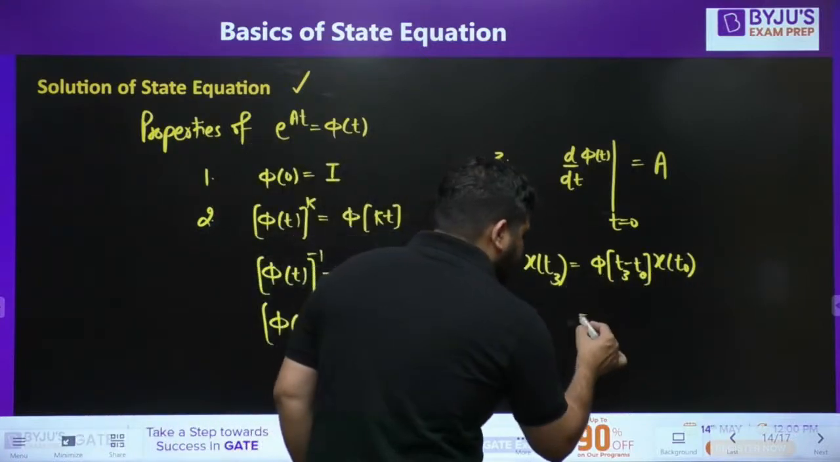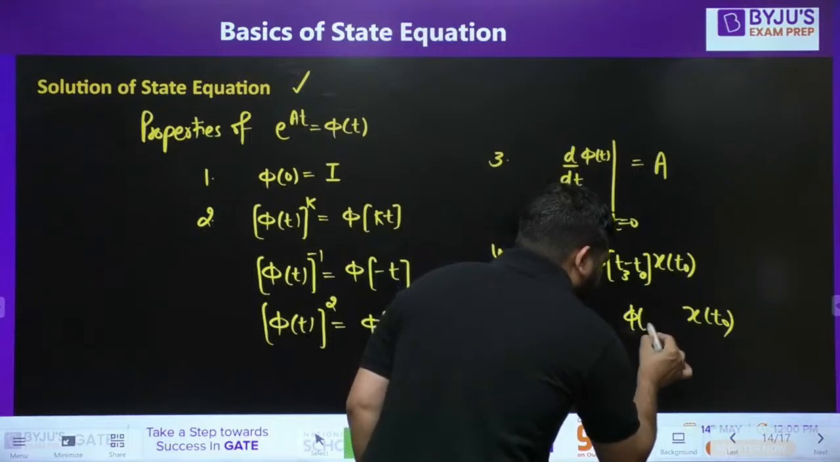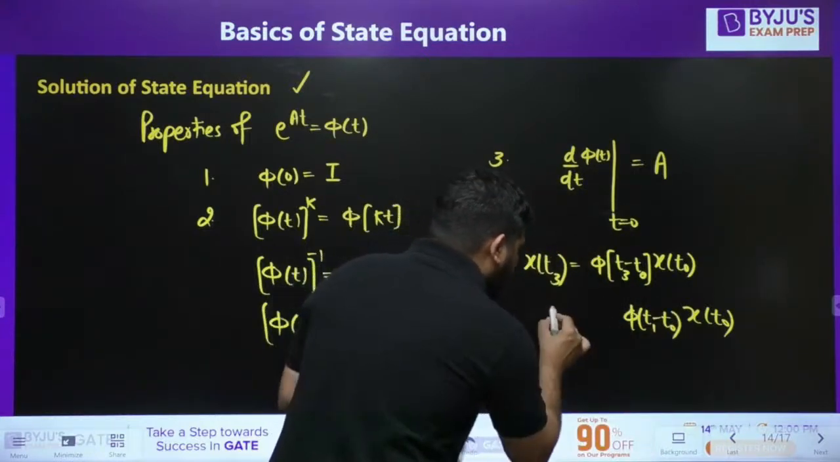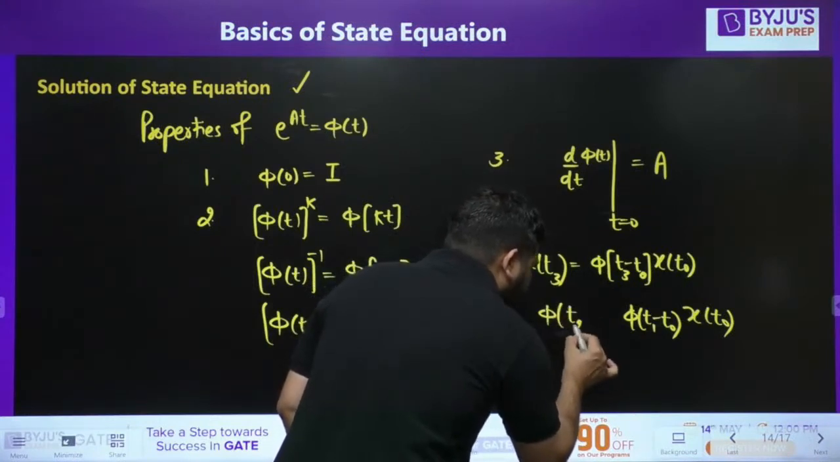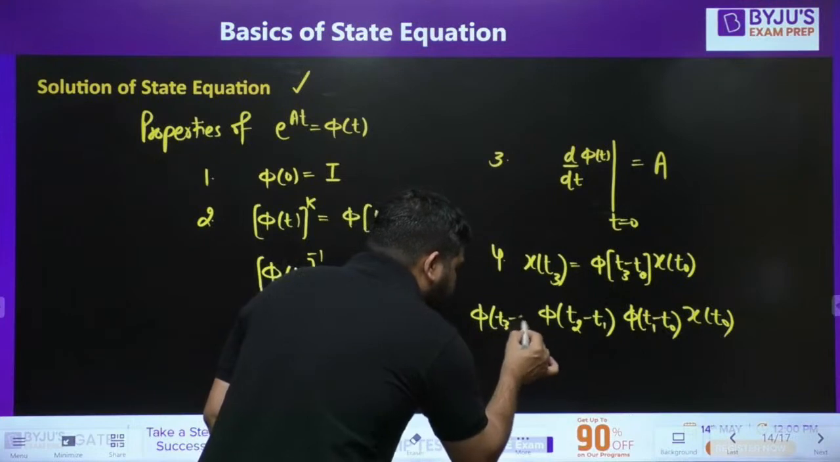Similarly, you can break it up also: x of t naught into phi of t1 minus t naught, into phi of t2 minus t1, into phi of t3 minus t1.